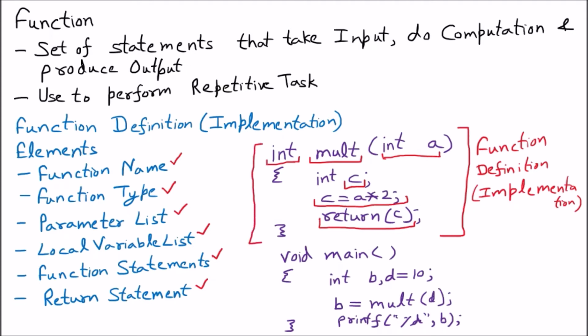Now we have learned one thing, that the function should be above the main function. In our earlier video we learned that if the main function is at the bottom, then the function should be above. But there is one more method by which the function can be below the main function. We will discuss that next, and that is called the function declaration.